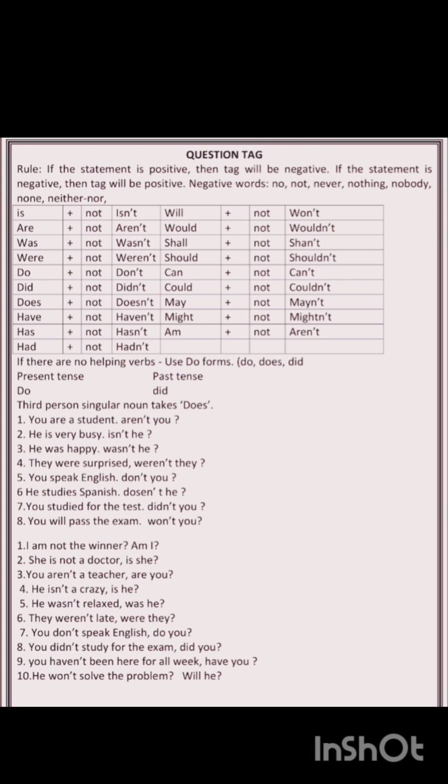He isn't crazy, is he? He wasn't relaxed, was he? They weren't late, were they? You don't speak English, do you? You didn't study for the exam, did you? You haven't been here all week, have you? He won't solve the problem, will he? So you can see the positive statements as well as the negative statements, with the negative tag and the positive tag.